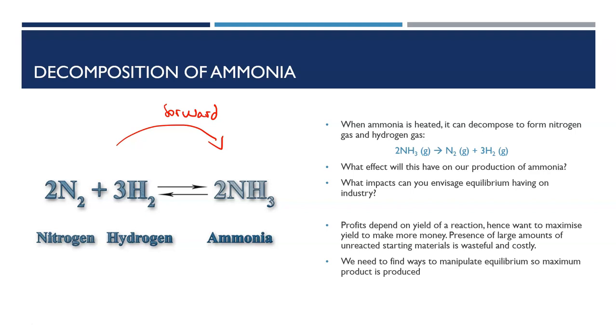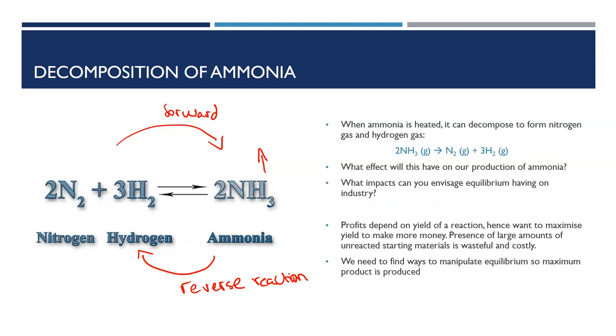And ammonia can actually undergo a decomposition reaction back into nitrogen and hydrogen, what we refer to as the reverse reaction. This can happen spontaneously. Okay, so as the reaction proceeds, we increase the concentration of ammonia. As that concentration increases, we will start to see more of the reverse reaction.